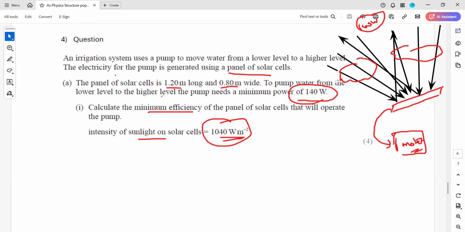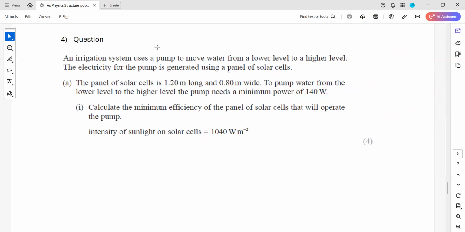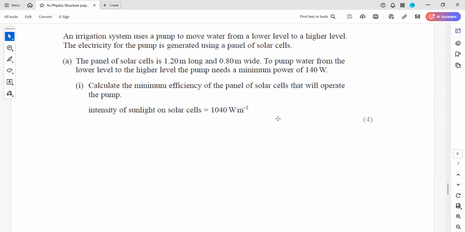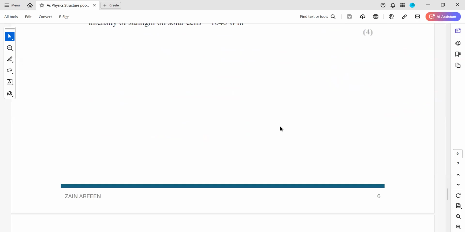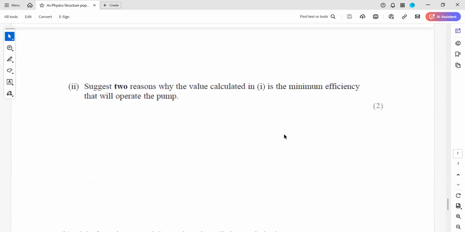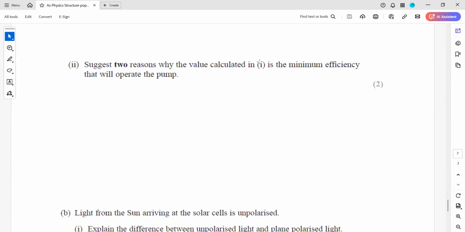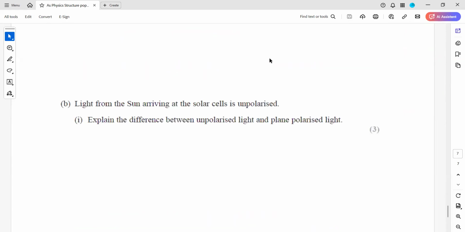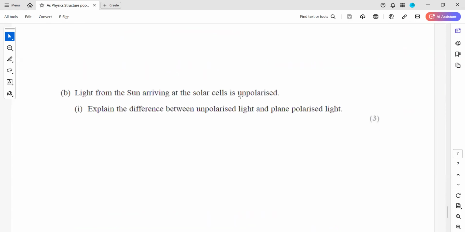This is why we call it a minimum efficiency, because a lot of constraints are there, and the actual value might be higher than this, but what we receive on the surface is 1040 watt per meter square. So many reasons are there for a lower efficiency when you are using a solar cell. The inclination, the angle at which it strikes, and not all the energy is absorbed by the solar cell. When you use the mechanical system which is linked with the solar cell, the efficiency of that system also affects the overall efficiency.